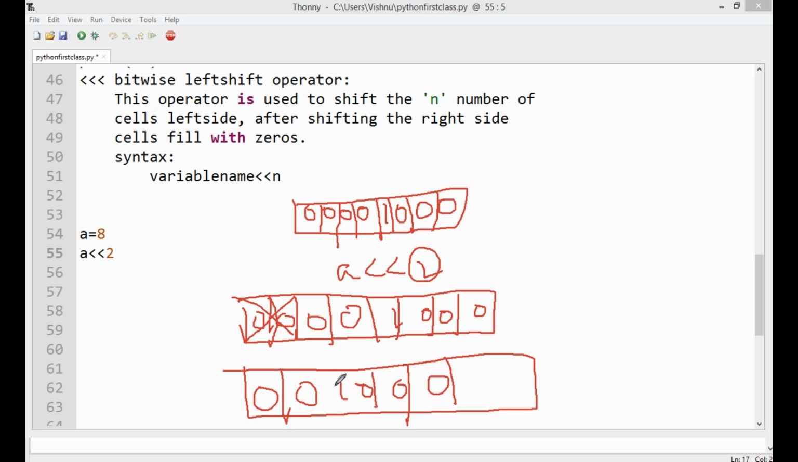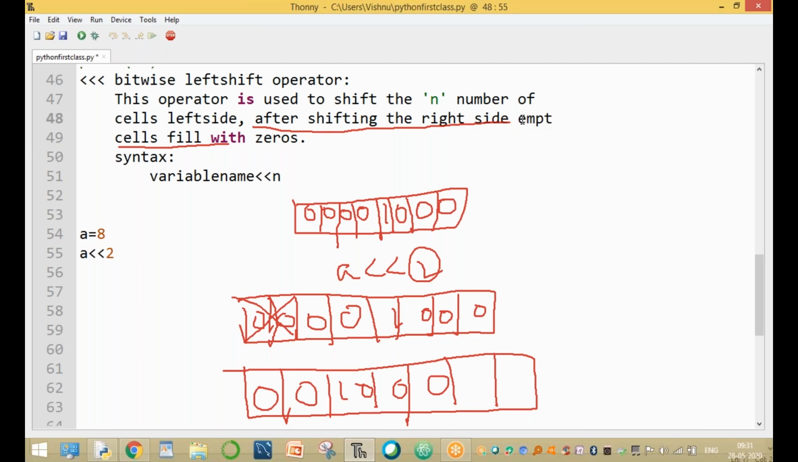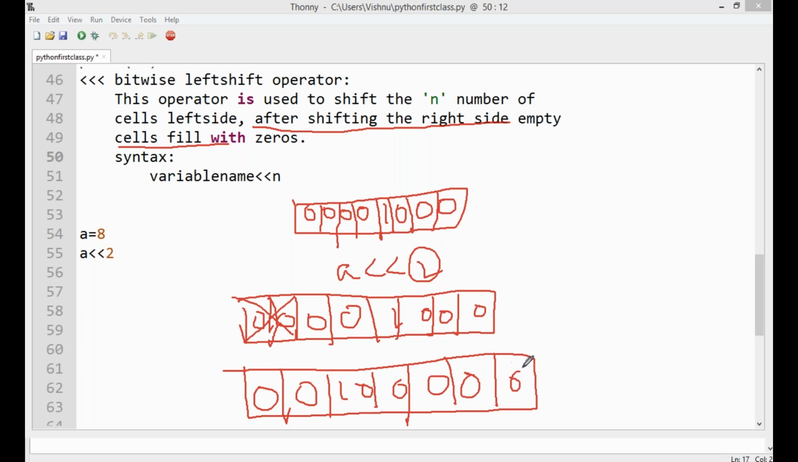After shifting, this is the value. 2 cells are shifted and automatically the right side empty cells are available. After shifting, the right side empty cells fill with zeros. Now this is the final value.